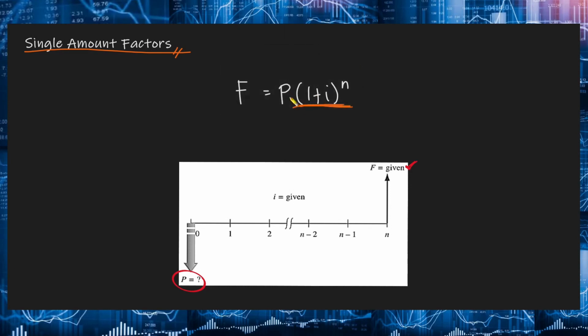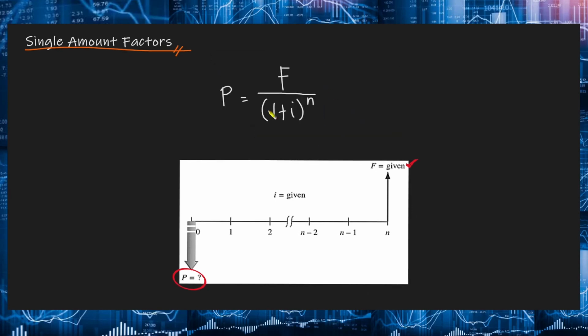Gagawin natin is i-divide natin both sides by 1 plus I raised to n. This will give us the value of P in terms of F. So now we have P or yung present amount equal to the future amount divided by 1 plus I raised to n. Or this is also equal to F times 1 plus I raised to negative n.